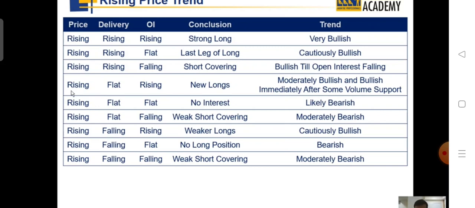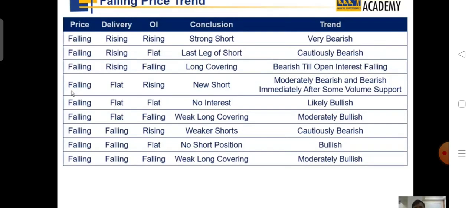Now let's take the other side of the story, which is the price falling case scenario. Why don't you practice? So let's take the first case, which is the simplest case. Price is falling, open interest is rising, delivery is also rising. That means in this fall, in the cash market, a lot of people have sold and given delivery, and a lot of people have increased their short bet in the stock. That means it's a classic case of a very bearish pattern, isn't it?